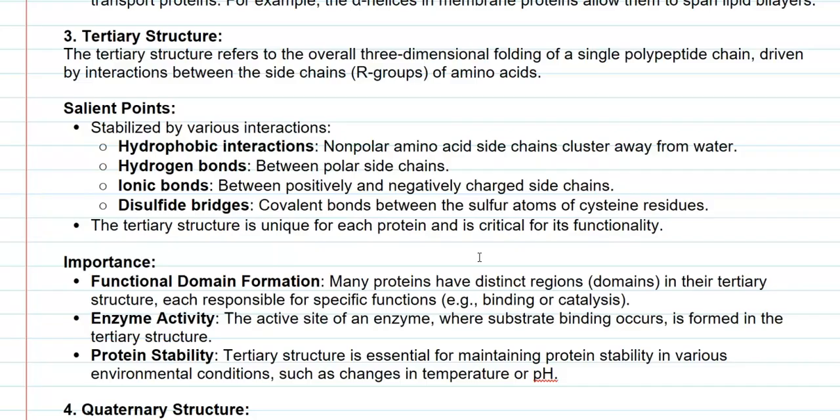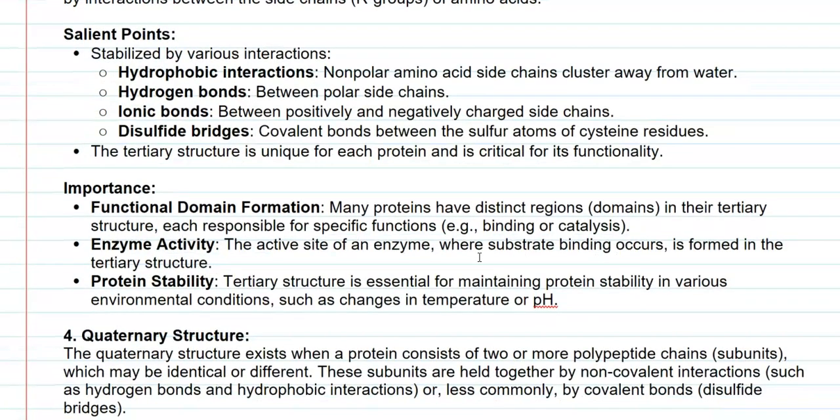This tertiary structure is important for each protein as it is critical for the functionality of the protein. Next, we look at the points related to the importance of the tertiary structure.